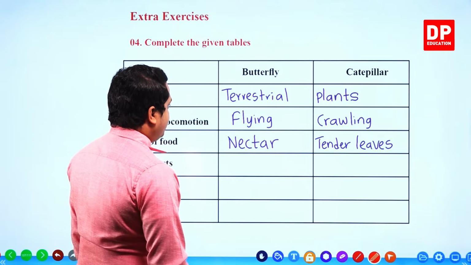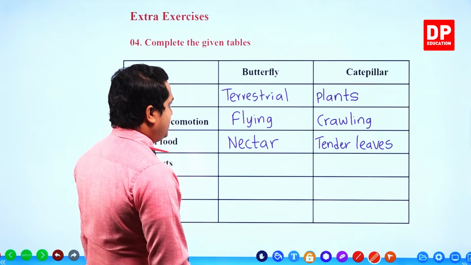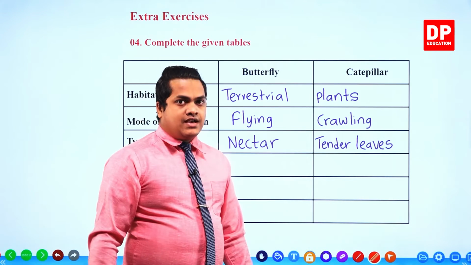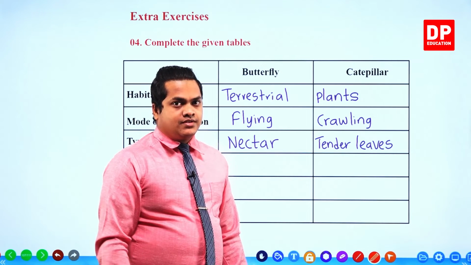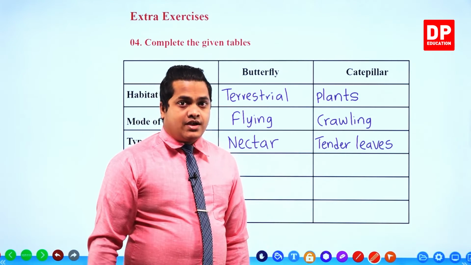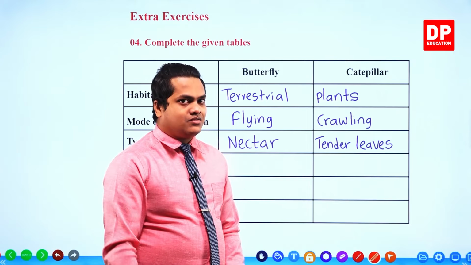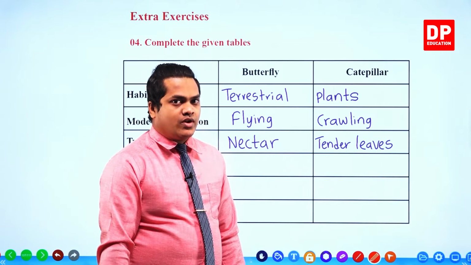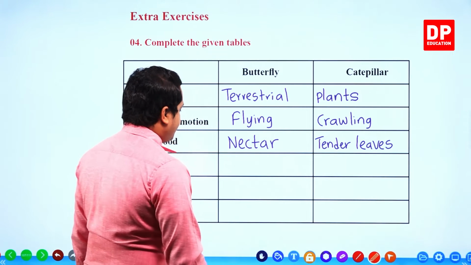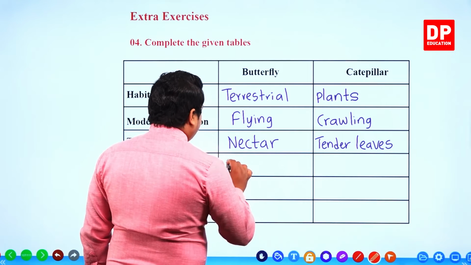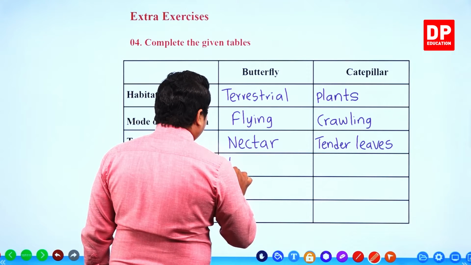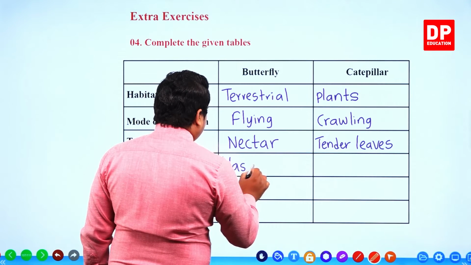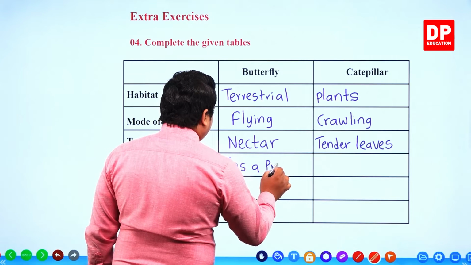Then other facts: butterfly has a proboscis, but caterpillar has a mouth to eat plants. I'll mention just one special fact. Butterfly has a proboscis.